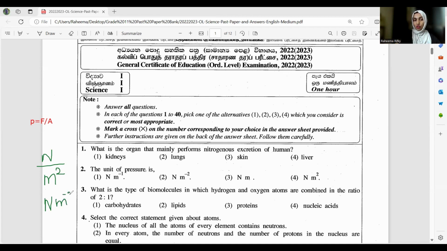So it comes like -2. So you have to find out the answer in m -2. So we can get the answer as the second according to the theory. Right. Next, we are moving to the third question.